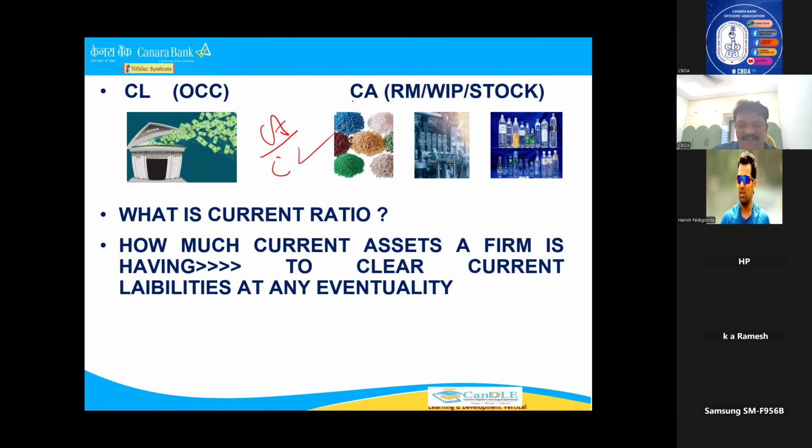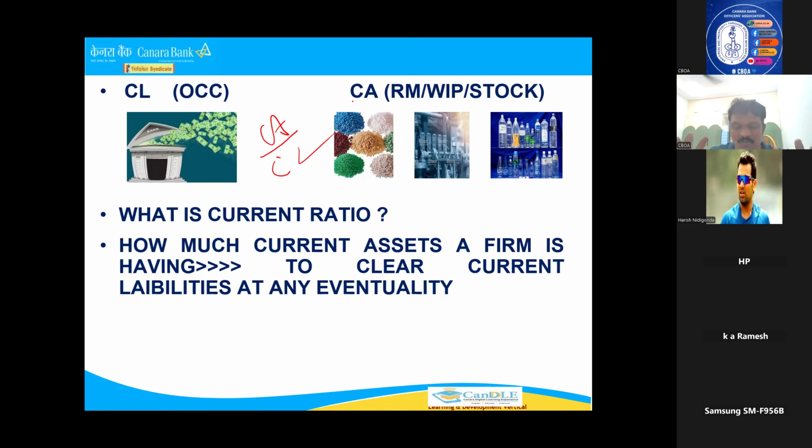You have given an OCC, for example. Try to understand. You have given an OCC of 10 lakhs. The party has purchased stock and kept it in the godown. Maybe some book debts are also available, which he has given on credit. So when you are giving money for purchase of stock, in a worst condition, what any bank thinks is: if I sell those stocks, whether I will get back the loan money I have given or not. I have given 10 rupees. If stock is 10 rupees, on a 1:1 basis, I am comfortable. Minimum margin is not there, but whatever money I gave, that stock is available.